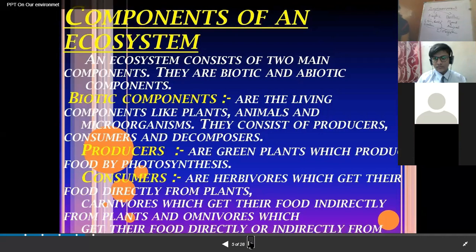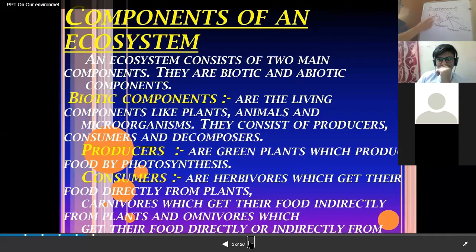These components of the ecosystem, that is the biotic ecosystem, can be broadly categorized into three different groups, which can be termed as producers, consumers, and decomposers.